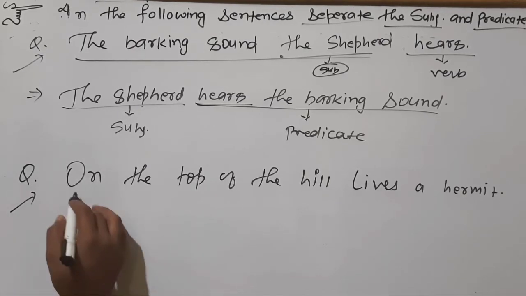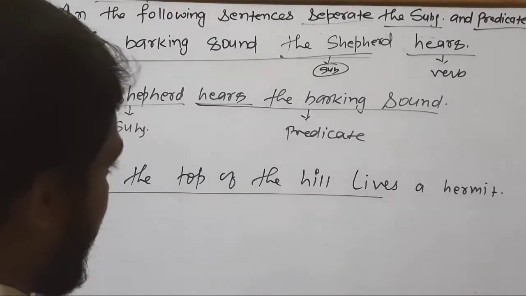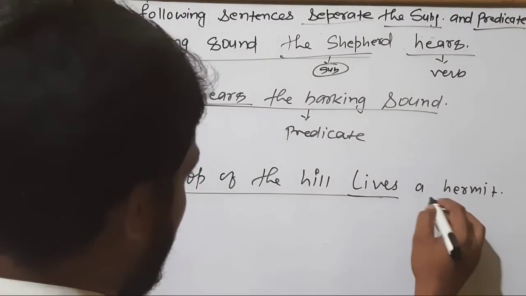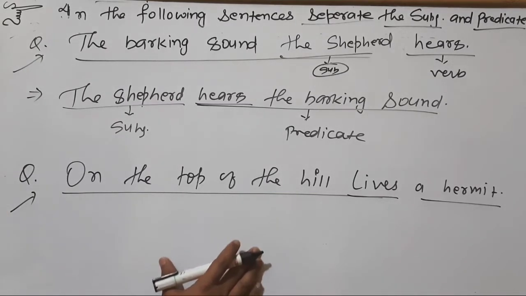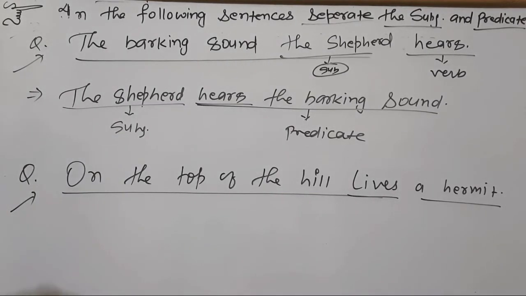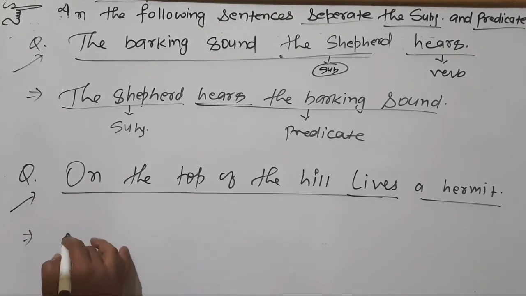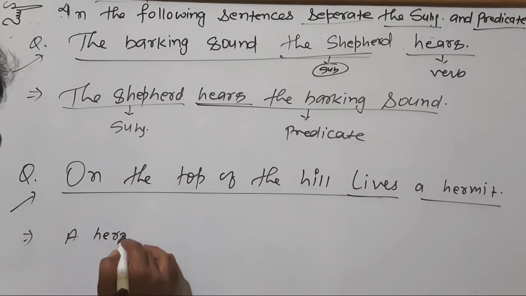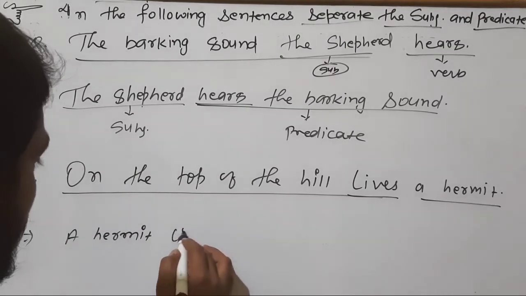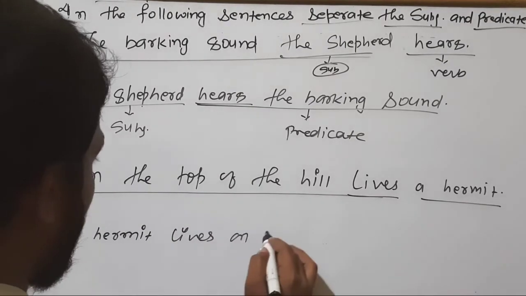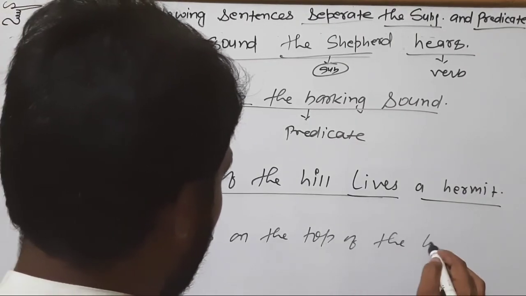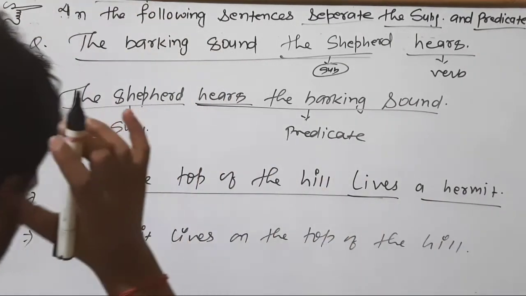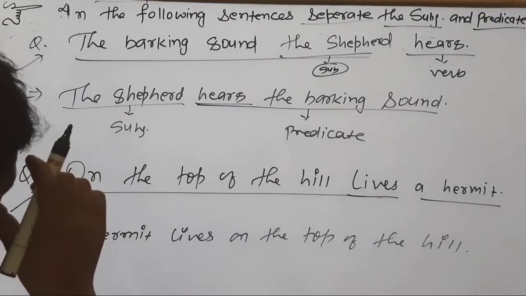How? See, on the top of the hill lives a hermit. Here is the verb and this is the subject. So it can also be written like this, or if you want to write it in another way, you can also write this: a hermit lives on the top of the hill. So you can arrange it.